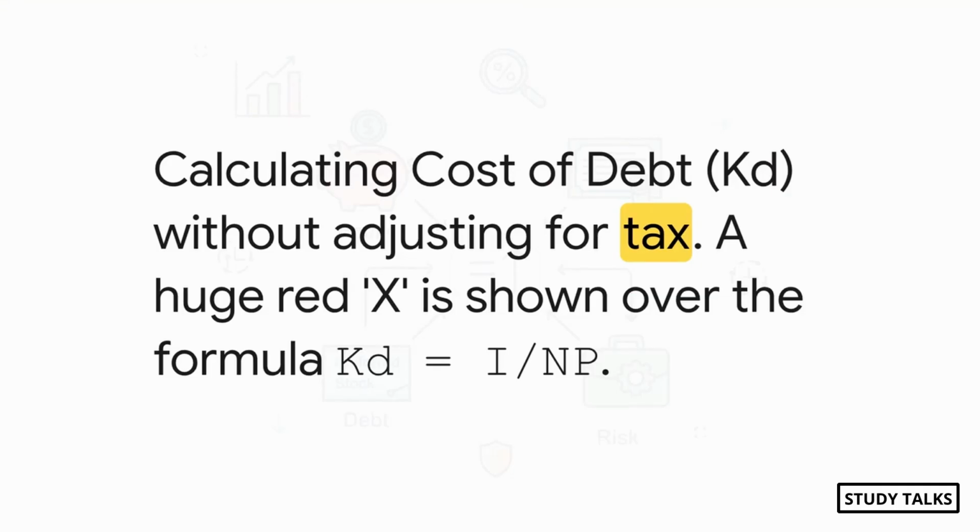Yep, you guessed it. This is the #1 trap: forgetting to adjust the cost of debt for tax. I mean, you can do all the hard parts perfectly, nail all the complex calculations, but if you miss this one tiny step, boom, the mark's gone. It's the classic mistake, right? Well, after today, I promise you, you are never, ever going to make it again.